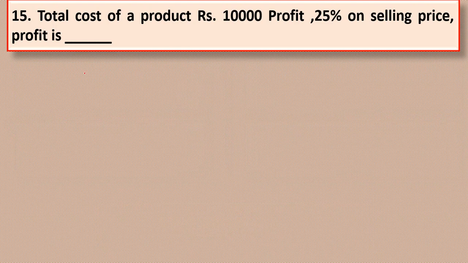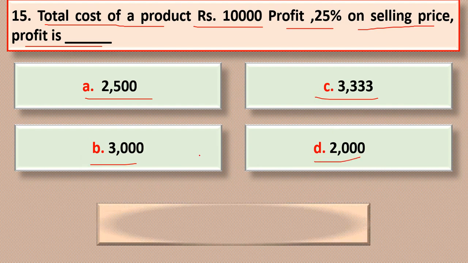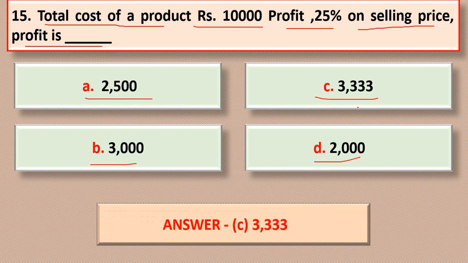Question number 15. Total cost of a product is rupees 10,000. Profit is 25% on selling price. So the profit is dash. You need to calculate profit. Option A is 2,500, option B 3,000, option C 3,333, and option D 2,000. So the correct answer is option C, 3,333 rupees.